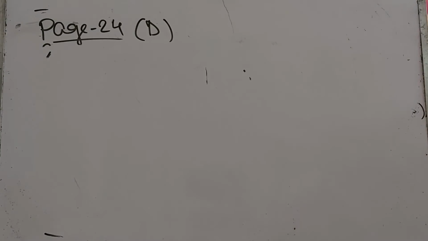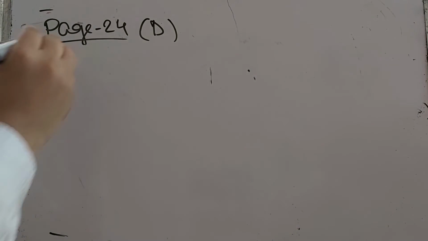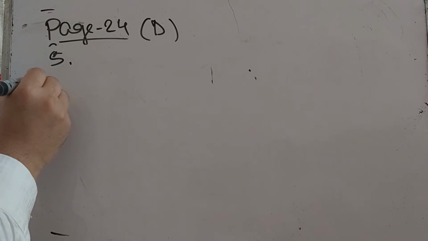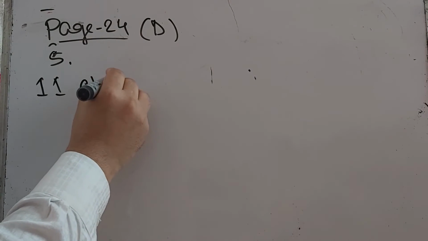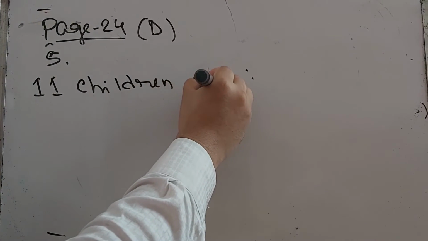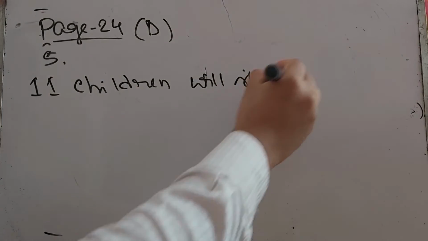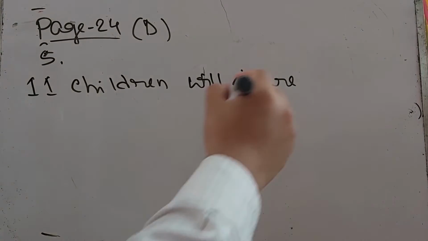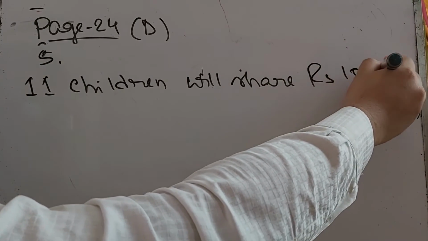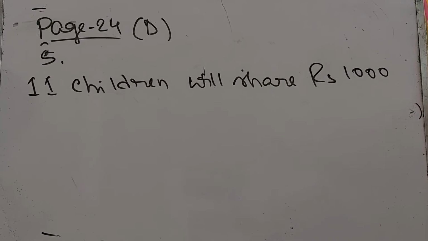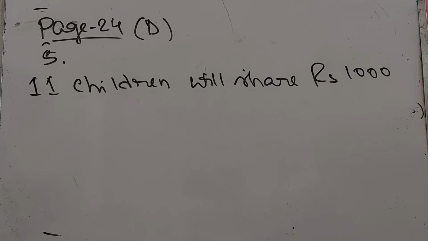Now last problem of number D. Number 5. Eleven children are to share the first prize in a national painting contest. If the prize money is rupees 1,000, how much will each child get and how much will be left over? Very simple problem. So 11 children will share rupees 1,000.